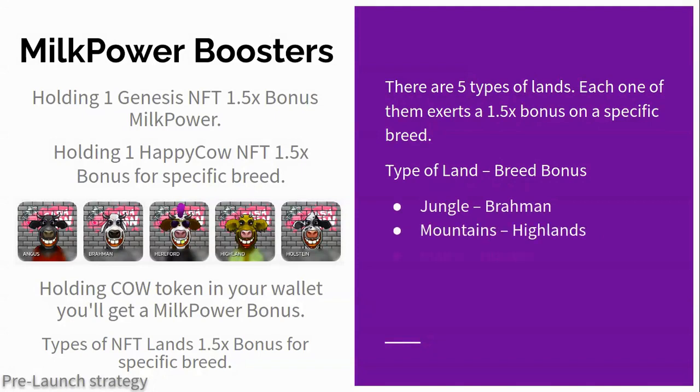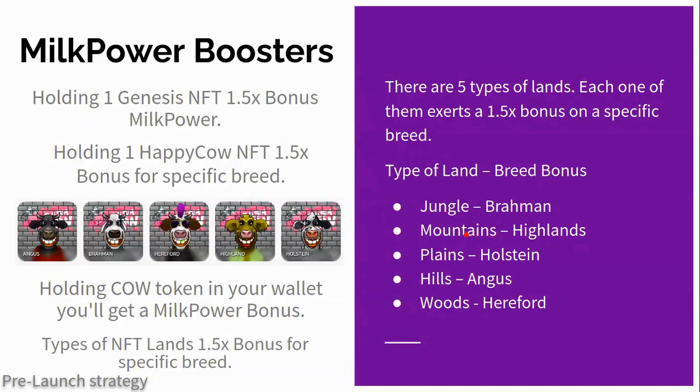The last item that will favor the bonus over milk power will be Earth. There will be 5 different types: jungles, mountains, plains, hills, and forest. Those lands will benefit a certain race. It works similarly in the way of Happy Cow. The jungle benefits the Brahman. This is not to say that the highlands cannot produce in the jungle, but they will do so with their normal milk power because their habitat is the mountains.